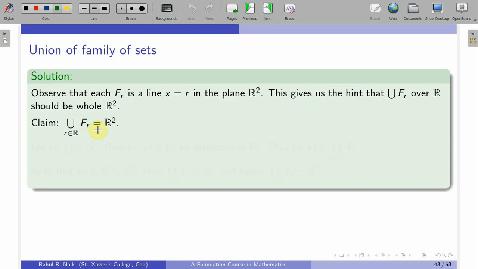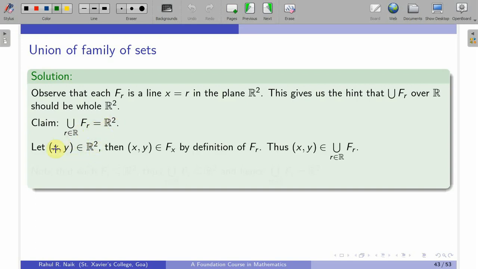So you would take any element in R2. Let (x, y) belong to R2. Then (x, y) obviously belongs to fx, because (x, y) will be a point somewhere here, but this x is coming from the point (x, 0), and corresponding to (x, 0) there is a straight line, which is nothing but x equal to x, and y is any real number.